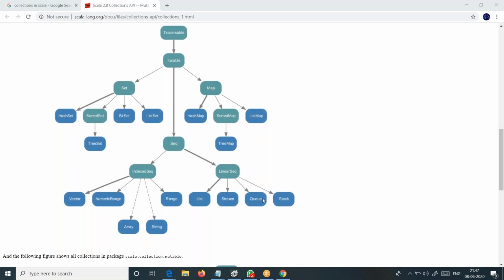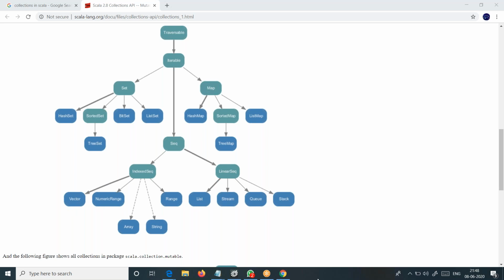Then stack, where it follows the principle last in first out. Anyhow, you don't need to get worried or panic about that. Now I am talking about vector, one important implementation class of indexed sequence.